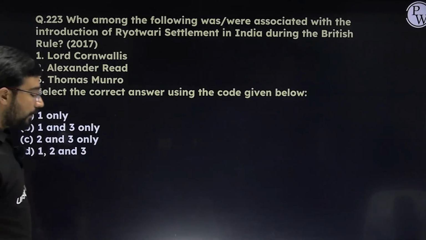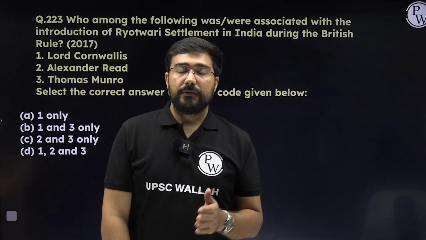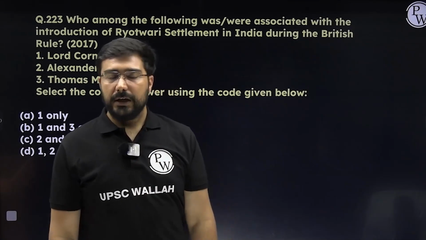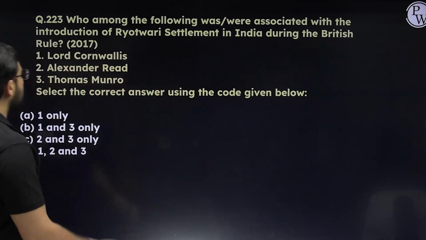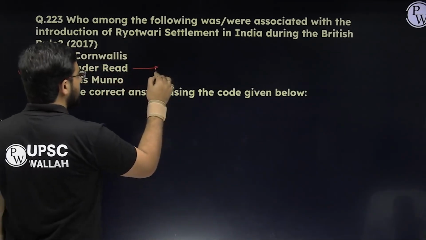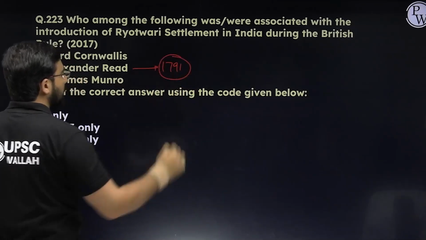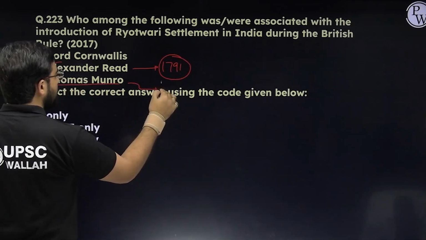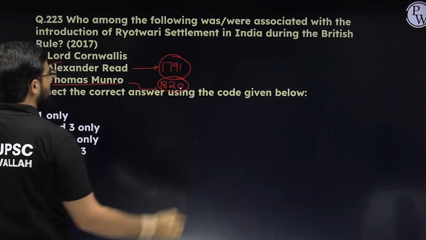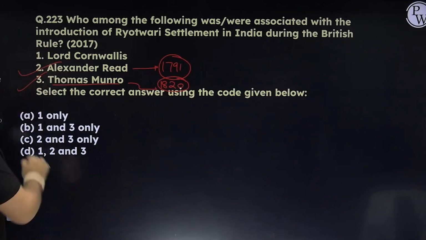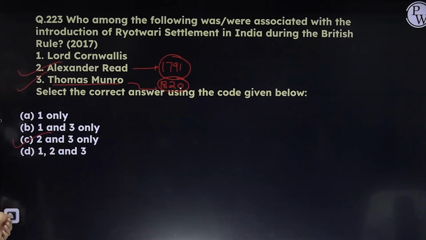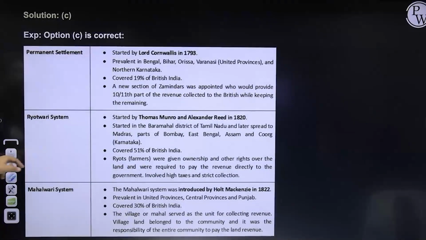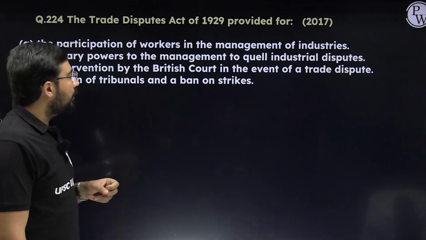Now, which of the following were linked to the Rayatwari system? The first system was the Permanent Settlement 1793, second was Rayatwari 1820, the third was Mahalwari 1822. Alexander Read was linked to Rayatwari because he did some experiments in South India from the 1790s itself. Thomas Munro was the one who introduced the system properly in 1820 in the area of Madras, and later in Bombay in 1825. Answer here will become C. Cornwallis was linked to only one system, and that was the Permanent Settlement. Next, Trade Dispute Act of 1929.